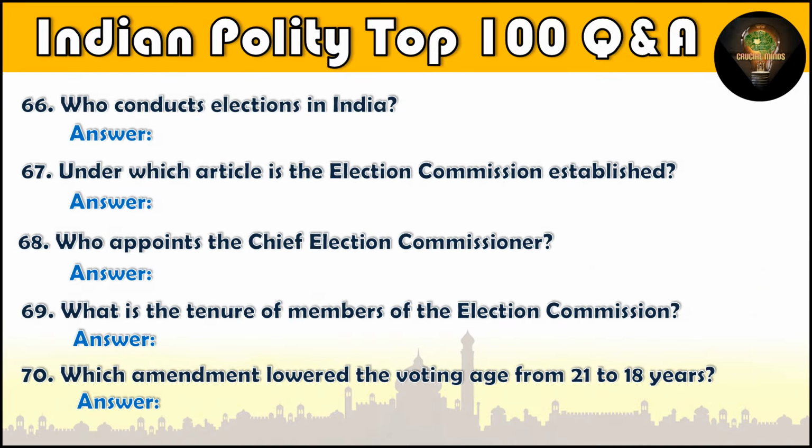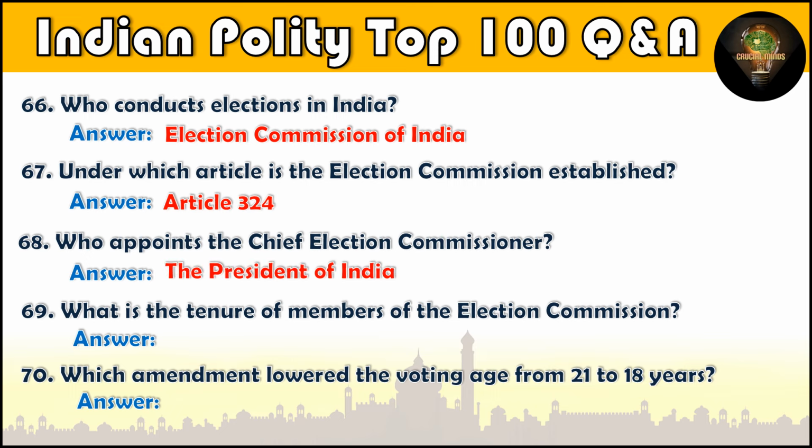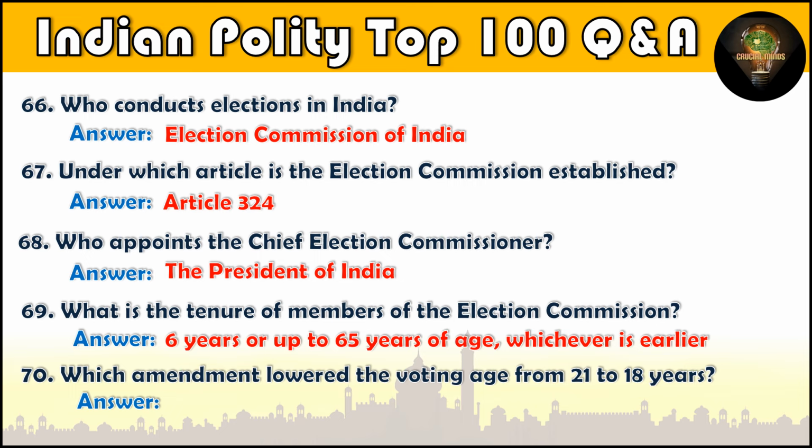Question number 66. Who conducts elections in India? Election Commission of India. Question number 67. Under which article is the Election Commission established? Article 324. Question number 68. Who appoints the Chief Election Commissioner? The President of India. Question number 69. What is the tenure of members of the Election Commission? 6 years or up to 65 years of age, whichever is earlier.